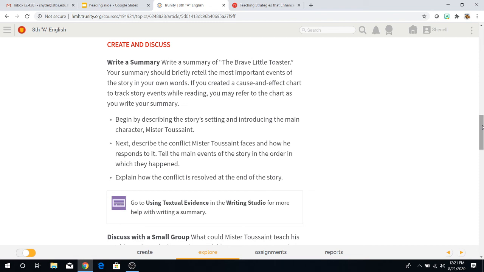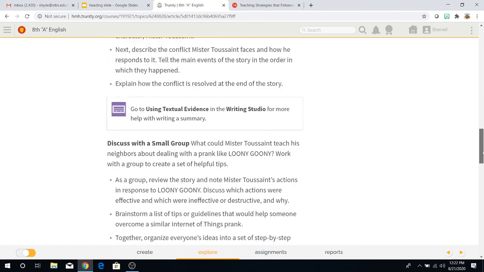If you created a cause and effect chart to track story events while reading, you may refer to the chart as you write your summary. So again, yes, it is done in your own words. 1. Begin by describing the story setting and introducing the main character, Mr. Toussaint. 2. Next, describe the conflict Mr. Toussaint faces and how he responds to it. Tell the main events of the story in the order in which they happened. Chronological order, remember that. And explain how the conflict is resolved at the end of the story.